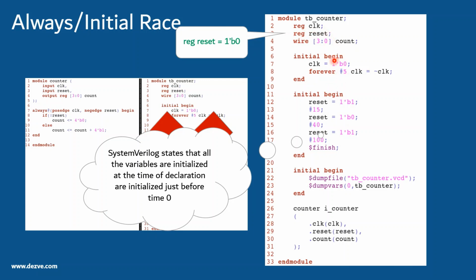So in case of Verilog, suppose line number 12 was 1'b0, you will see an edge here because reset was x and then this was 0 here. But if you write reset equal to 1'b0 here and again reset equal to 1'b0 here, you will not even see a negedge at the start of the simulation.